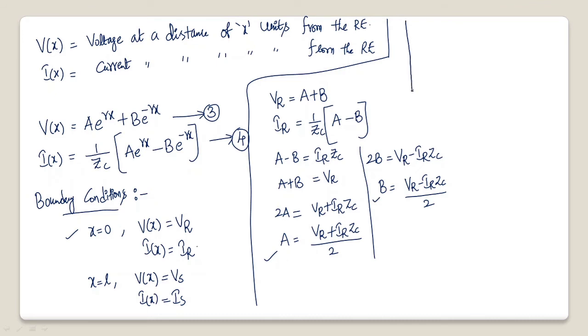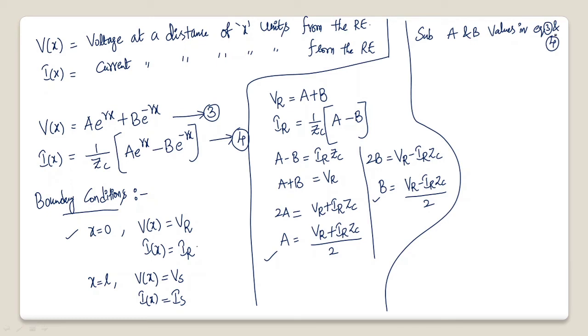Now let me substitute the A and B values in equations 3 and 4. So the next step is substituting A and B values in equations 3 and 4.